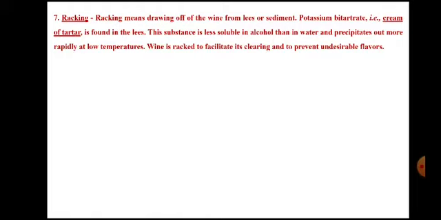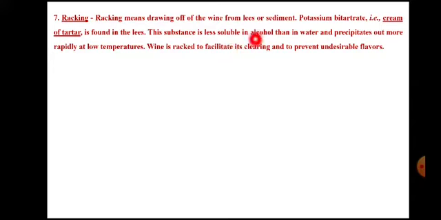So whatever the insoluble material that settles during this 7 to 11 days of period, that sediment is separated, it is clarified. The sediment mainly contains this chemical, that is potassium bitartrate, which is also called cream of tartar. So it is found in the lees.